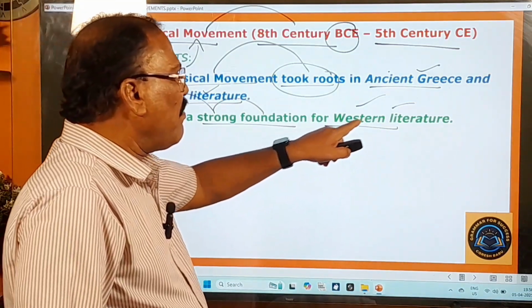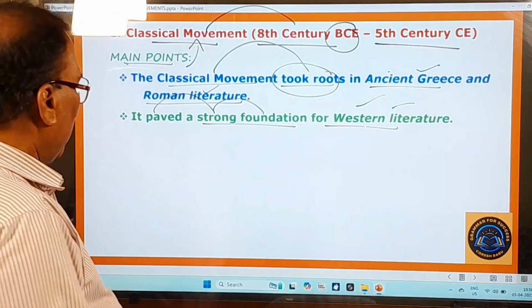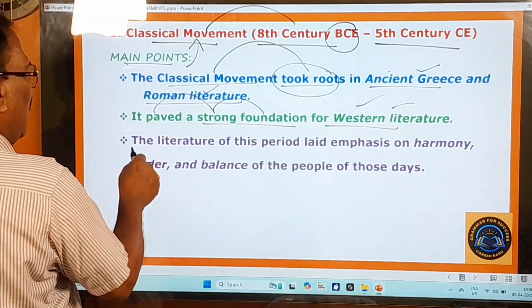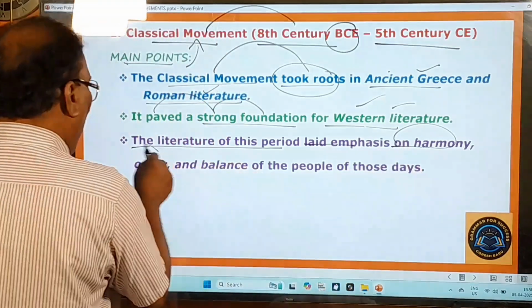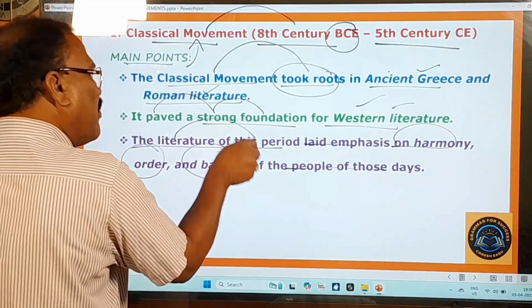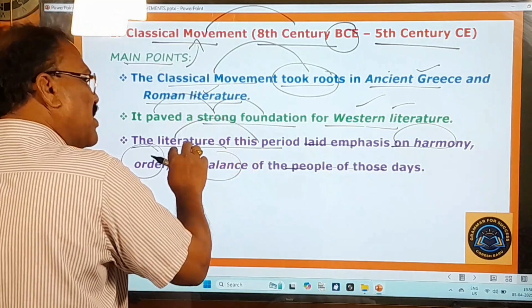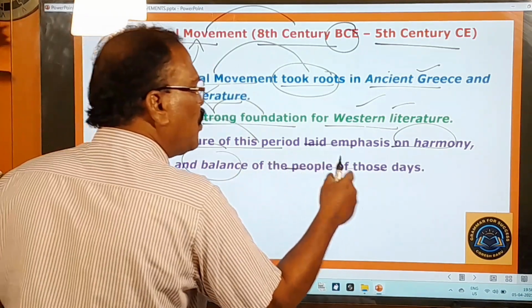The foundation for this Western literature is only this classical movement, right? And you go to the next point. The literature of this period laid emphasis on harmony, order, balance of the people of those days. So the poets and the writers wrote their writings giving importance to harmony